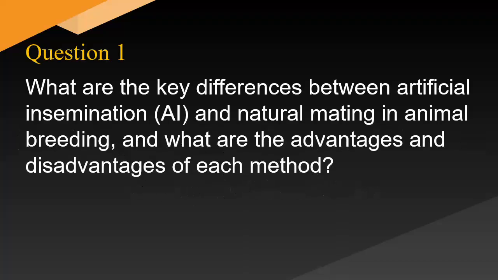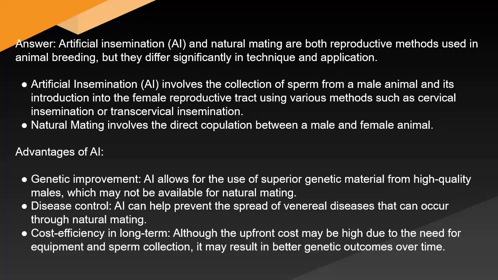What are the key differences between artificial insemination (AI) and natural mating in animal breeding, and what are the advantages and disadvantages of each method? Answer: Artificial insemination (AI) and natural mating are both reproductive methods used in animal breeding, but they differ significantly in technique and application. Artificial insemination involves the collection of sperm from a male animal and its introduction into the female reproductive tract using various methods such as cervical insemination or transcervical insemination.